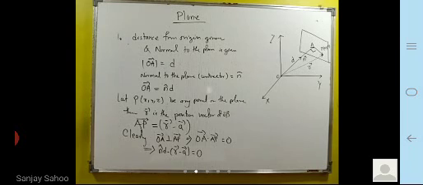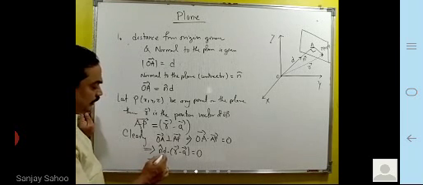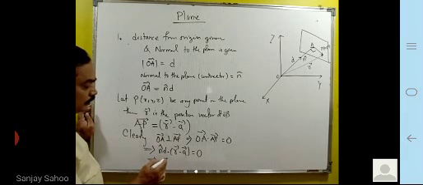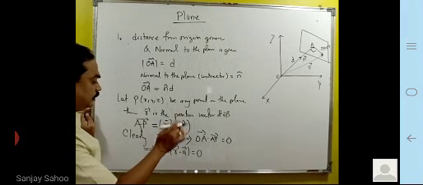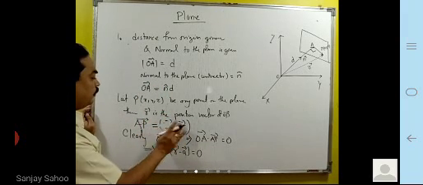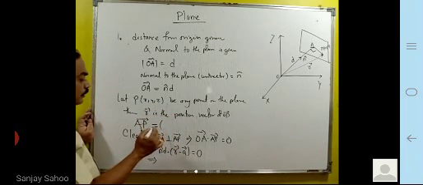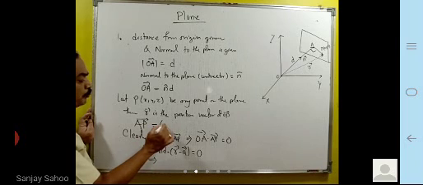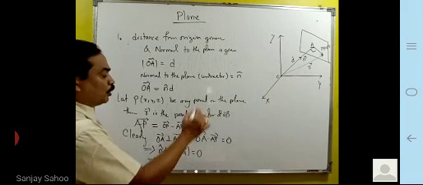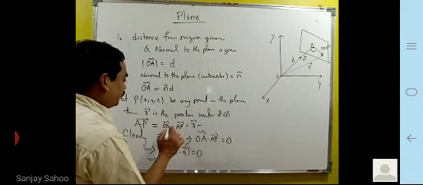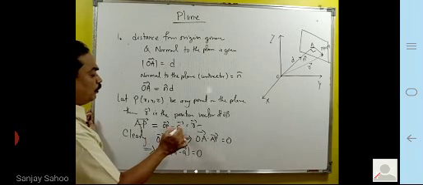Yes or no? Now you take the multiplication here. Here we can write AP vector, sorry, we can write it in a better way. That is not wrong, but write it in detail. That is OP vector minus OA vector.